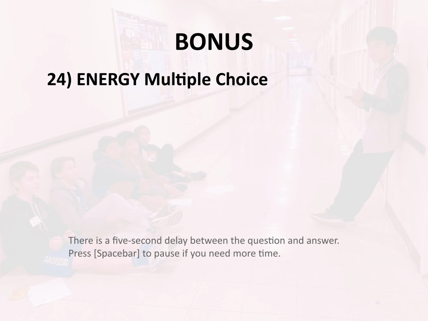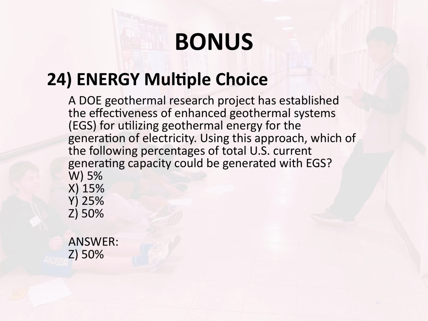Using this approach, which of the following percentages of total U.S. current generating capacity could be generated with EGS? W. 5%. X. 15%. Y. 25%. Z. 50%. Answer. Z. 50%.